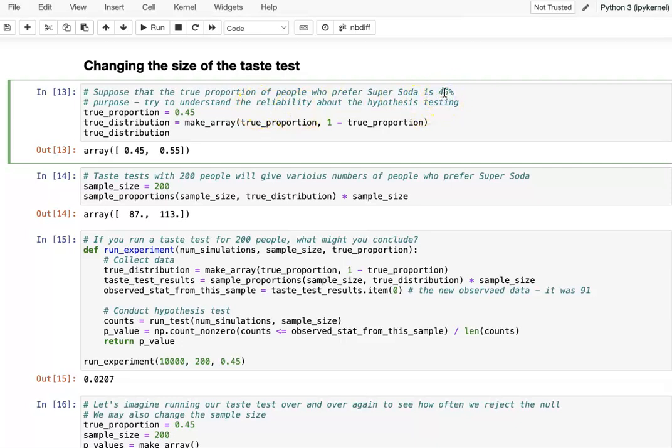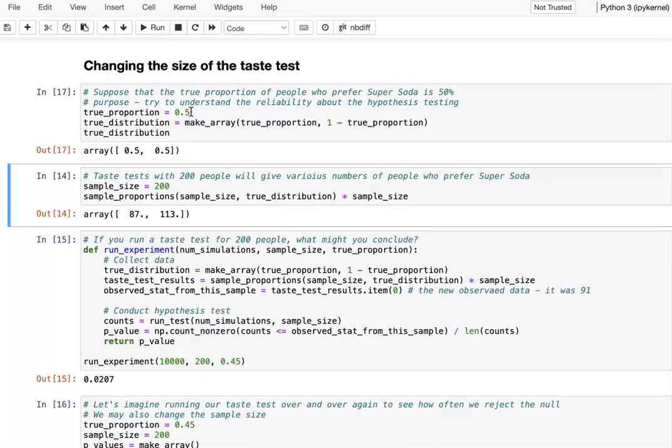Before, we said the null hypothesis is we don't have any difference between people preferring super soda or the rival. So our null hypothesis says people like super soda as much as the rival. So we assume our true population proportion is 0.5. That means people choosing the super soda or the rival will be the same.